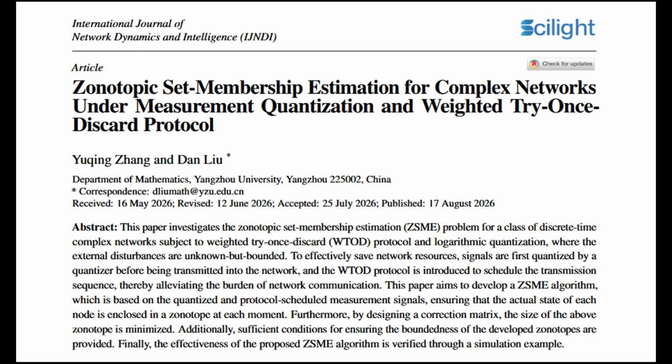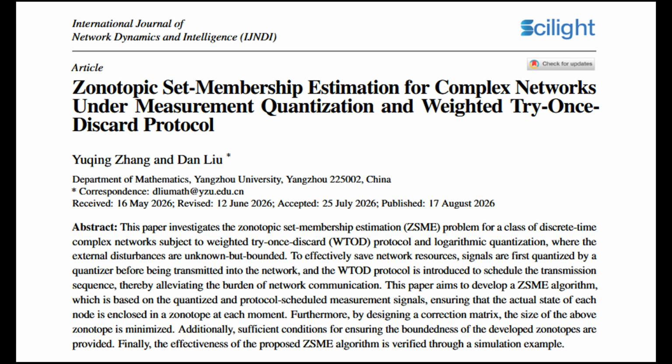5. The Holy Grail, bandwidth savings. This is where the numbers get truly impressive. The authors tracked the total digital bits transmitted over the entire 150-step simulation. The ideal system, no restrictions, needed a massive 28,800 bits to send perfect, full-resolution data from all nodes. Using quantization only reduced that to 7,200 bits. Using WTOD only, taking turns but sending full resolution, used 14,400 bits.